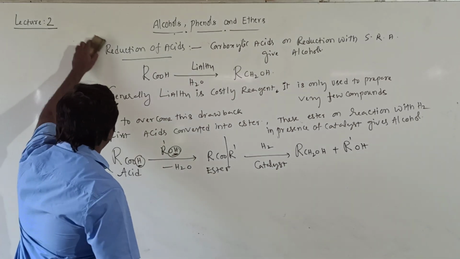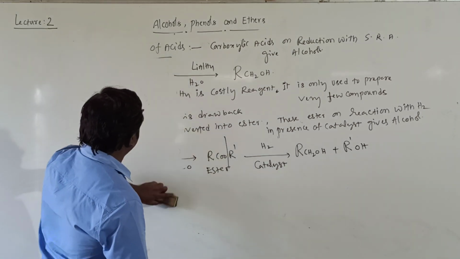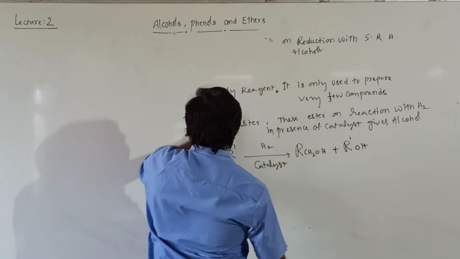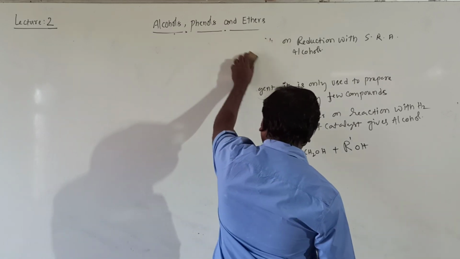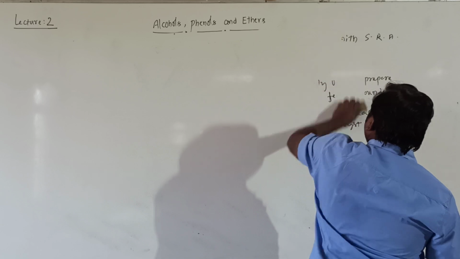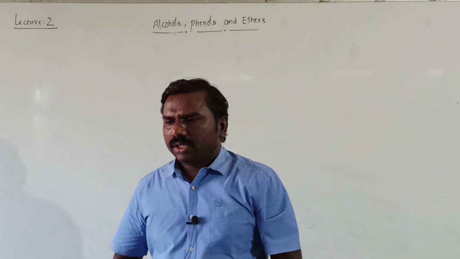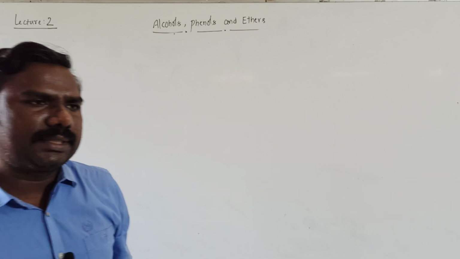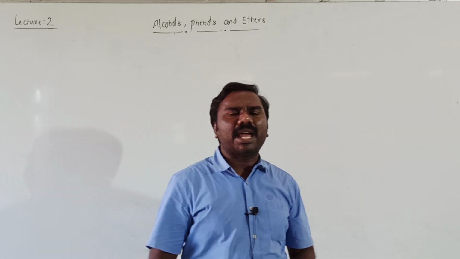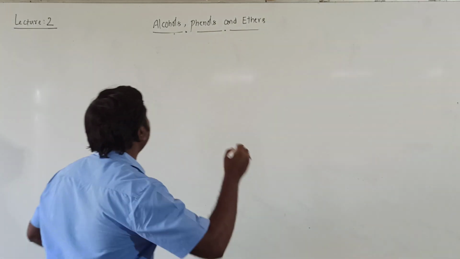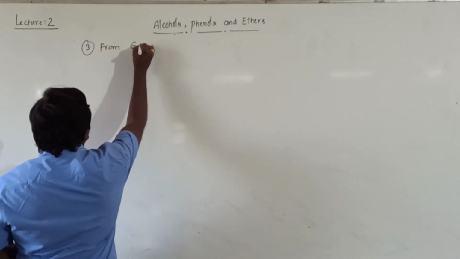Next, the third method to prepare alcohols is from Grignard reagent. Preparation of alcohols from Grignard reagent. You know the Grignard reagent, alkyl magnesium halide, is called Grignard reagent.